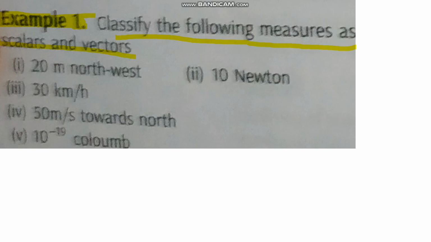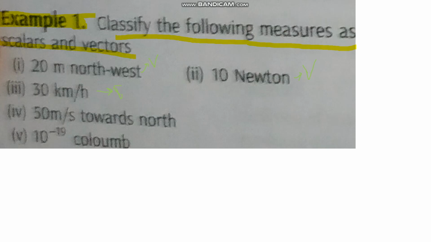20 meter northwest. It is displacement, means it is a vector. I am writing V. 10 Newton force, vector. 30 km per hour, no direction mentioned, so it is a speed. So it's scalar.